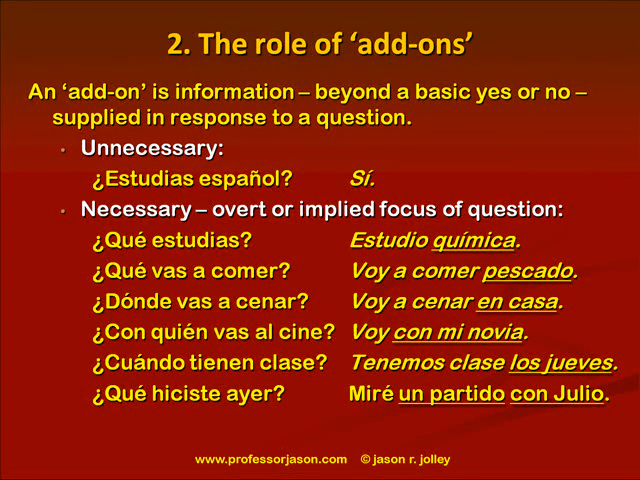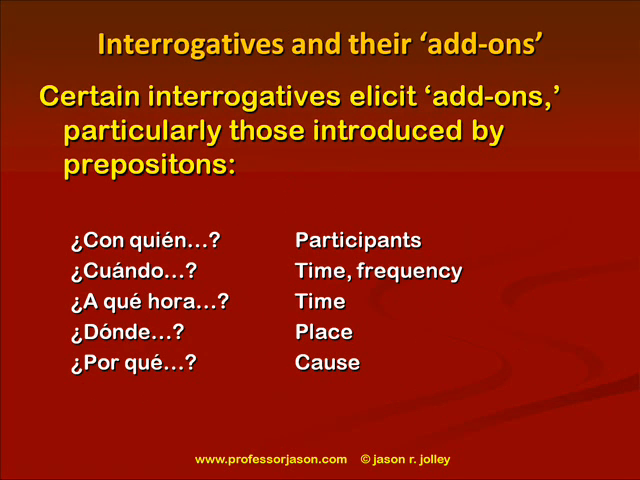Speaking of which, as we just saw with those previous examples, certain interrogatives elicit certain kinds of add-ons, right? Particularly those introduced by prepositions. So if I hear con quién, like I mentioned previously, they're asking about participants. Or cuándo has to do with time, frequency. A qué hora, obviously somebody wants to know the time. Dónde, they're asking about the place. Por qué, the add-on would be the cause of the activity in question.